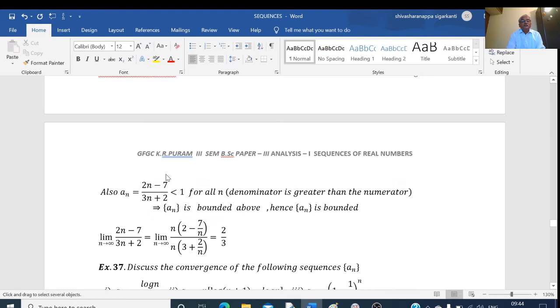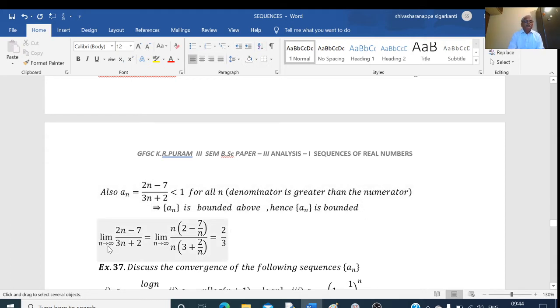Therefore, this value must be less than 1, and this is true for all n. So a_n is less than 1. That is, 1 is the upper bound. Therefore, the given sequence is bounded above. The given sequence is bounded above as well as bounded below. Therefore, the given sequence is a bounded sequence.